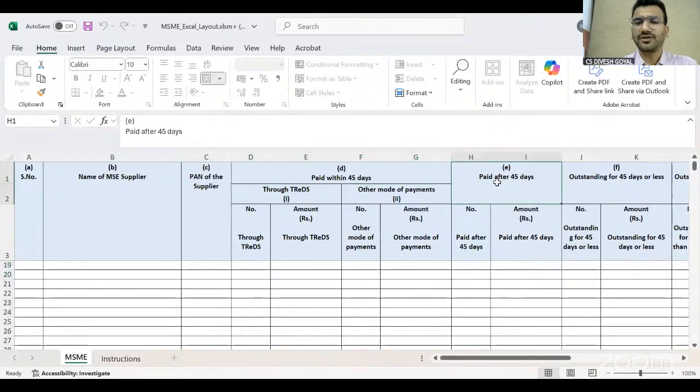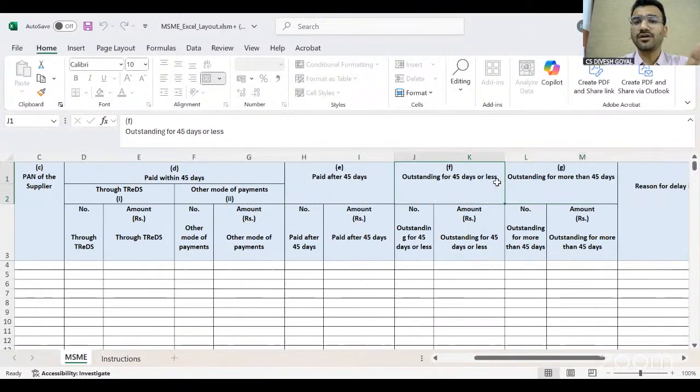Next, paid after 45 days, that we are okay with. If paid after 45 days, the MSME Act 2006 also hits the same, so we should give the information. Outstanding for 45 days or less. If it is pending for 45 days or less, then why should the MSME Act react? Why should this form ask for the information? It should not be here, but right now it is here. We have to file.